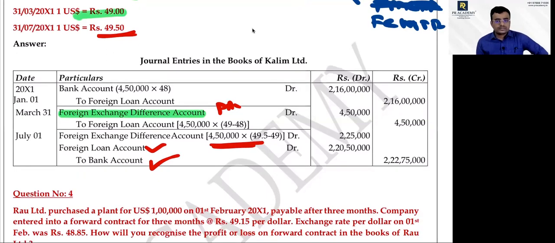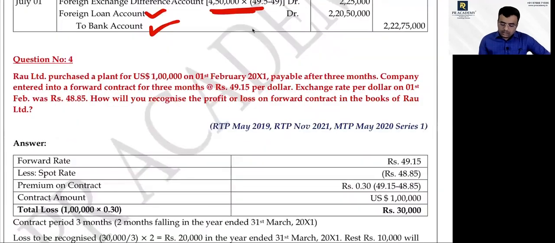Now, Rahul Limited purchases a plant of US dollar 1 lakh on 1st February 2011, payable after 3 years. The company entered into a forward contract for 3 years at $49.15. Here there is a forward contract. A forward contract is taken for the purpose of avoiding risk, not asset trading.